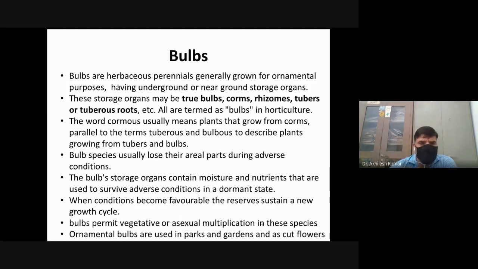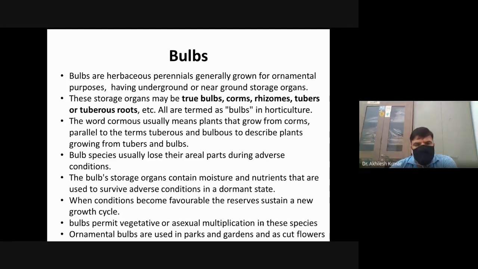Just like bulbous, other terms like cormous, rhizomatous, and tuberous are used for various types of bulbs. These terms are parallel to bulbous for bulb.